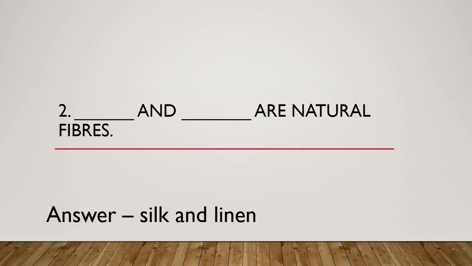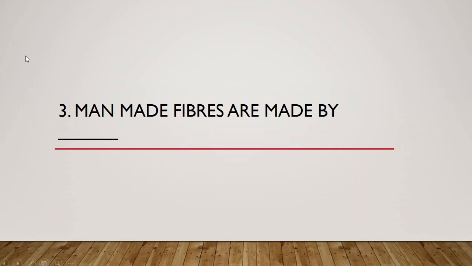Okay, so that your answer doesn't vary from the book until here to test. Even if you have written natural fibers, any other name, if it is natural, your answers are right. That is the reason I have given you the time to write down the answers, so that you can later on check your answers whether it is correct or incorrect. So here, silk and linen are natural fibers.